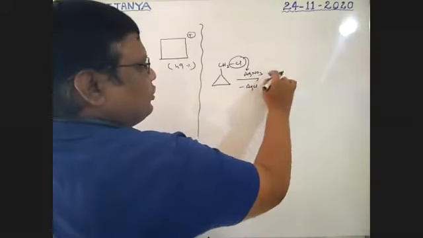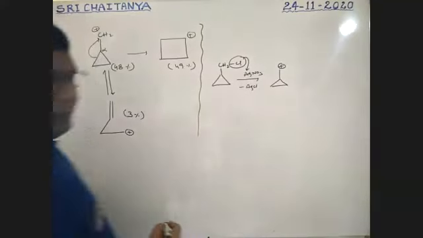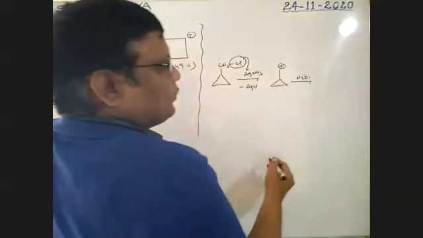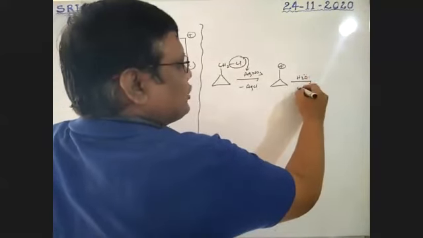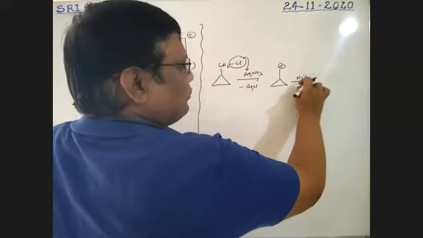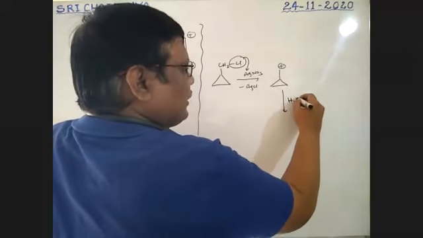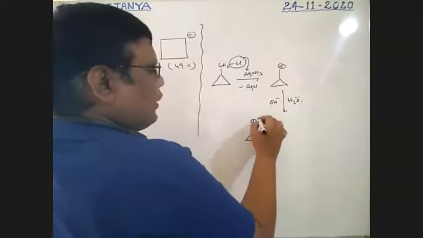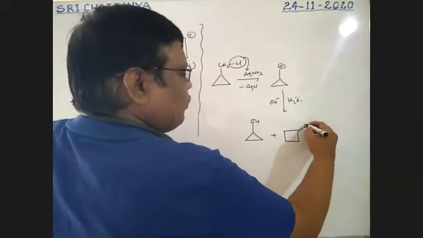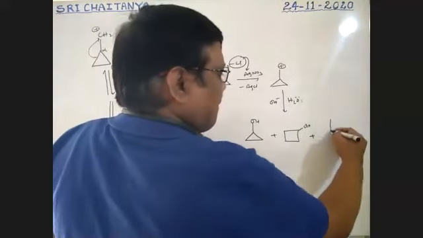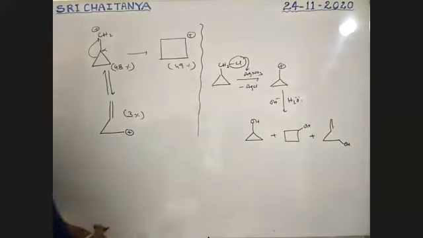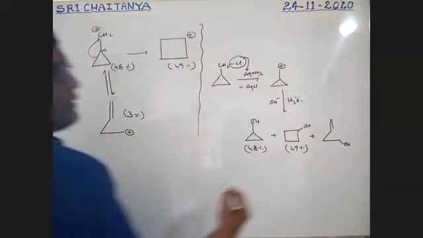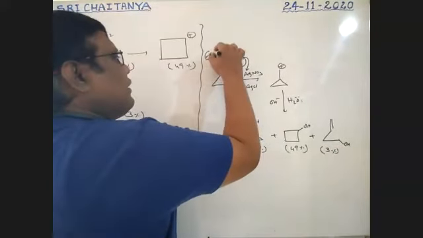So it converts into the cyclopropyl methyl carbocation. Now it reacts with water, that means OH minus ion is coming in, boys. Therefore, the possible products are these three alcohols, but this one is 48%, this is 49%, and this is 3%. All these three alcohols are possible. Very, very important reaction.